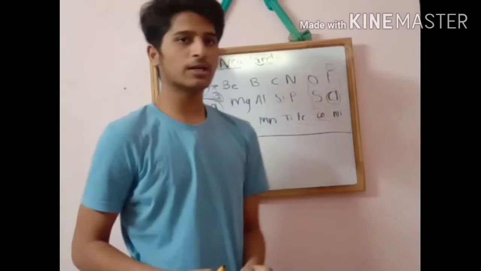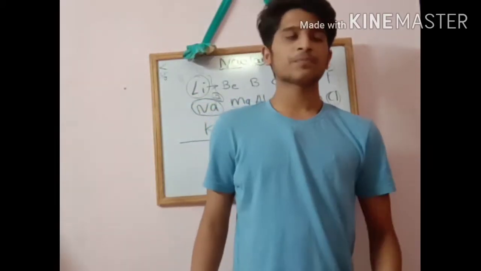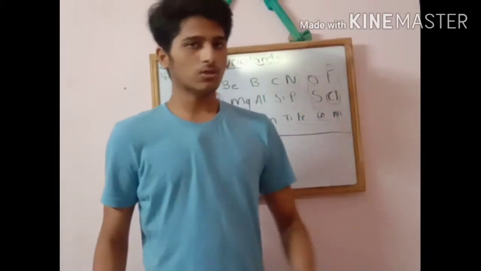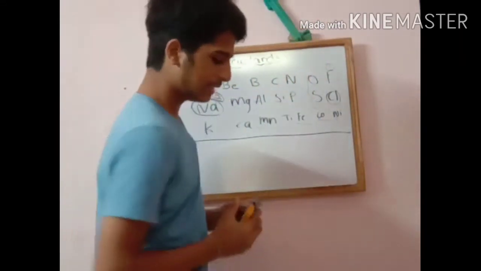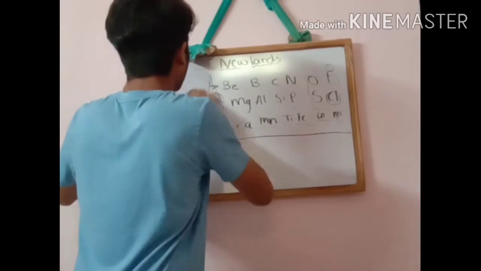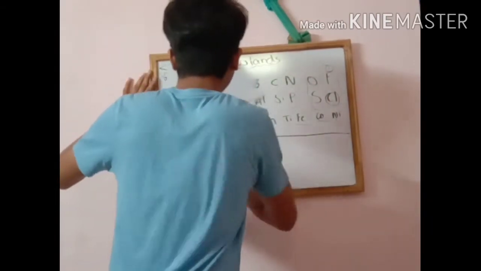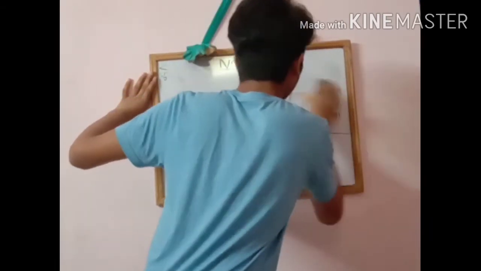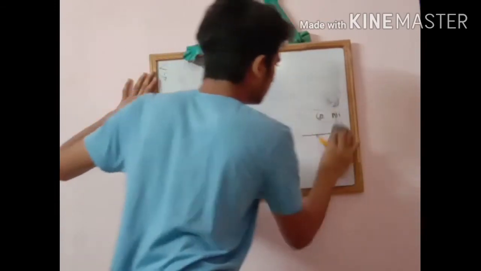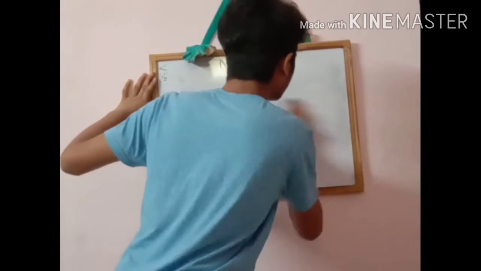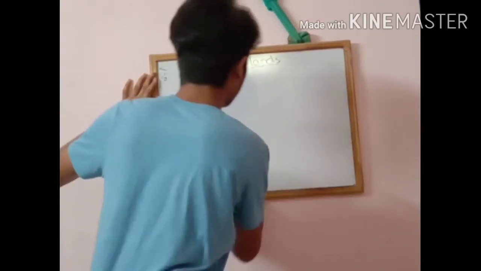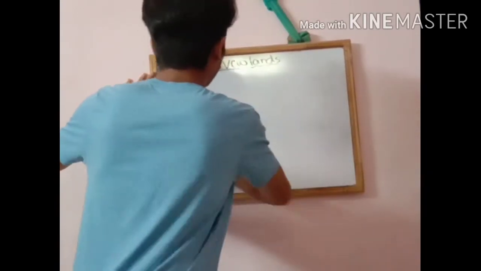Okay friends, I hope you understand Newland's law of octaves. So let us go to the next one. One small classification is there, that is Döbereiner's classification. Now let us see one small scientist, in 1865. Remember friends, in 1865, Döbereiner's classification. What is Döbereiner's classification?